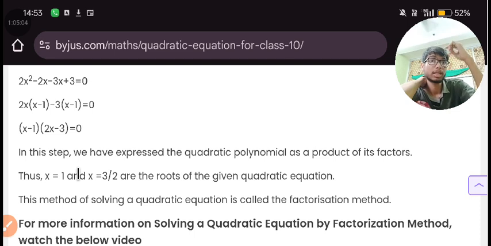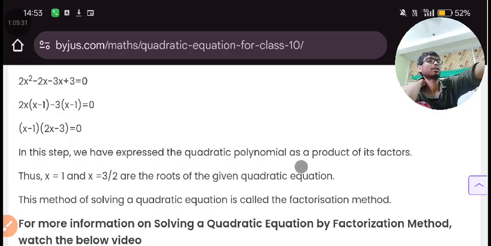Here the roots are real. One is real, 3 upon 2 is real, and both are unequal. So the graph will look like that. It will be intersecting the x-axis. This method of solving a quadratic equation is called the factorization method. Here you were splitting the middle term. If you are splitting the middle term of the quadratic polynomial, it means you are using the factorization method.